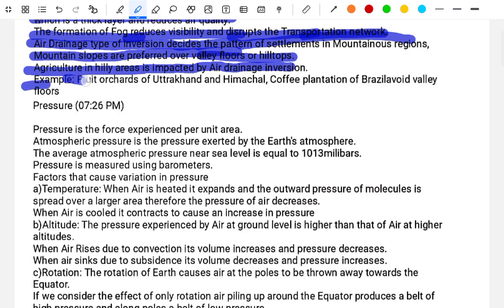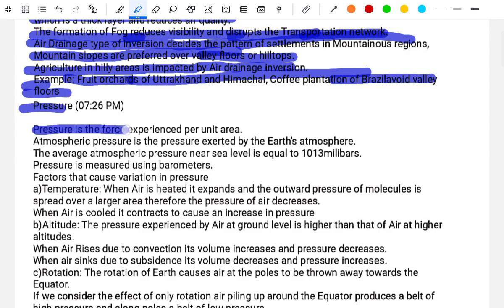Example: fruit orchards in Uttarakhand and Himachal Pradesh, and coffee plantations in Brazil avoid the valley floors. Pressure: pressure is the force experienced per unit area. Atmospheric pressure is the pressure exerted by the Earth's atmosphere.